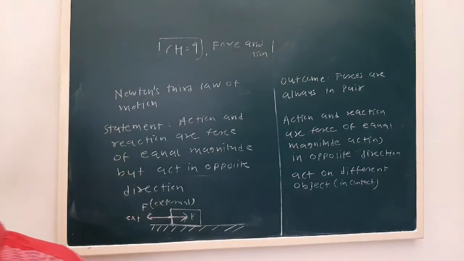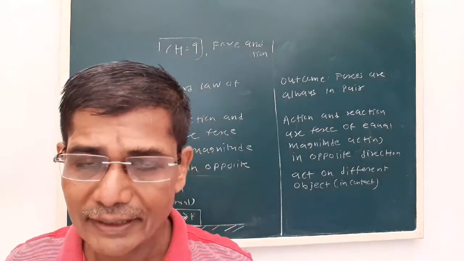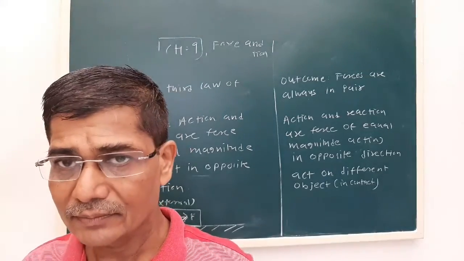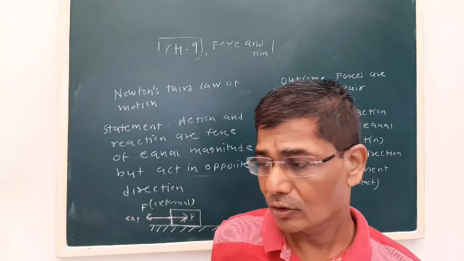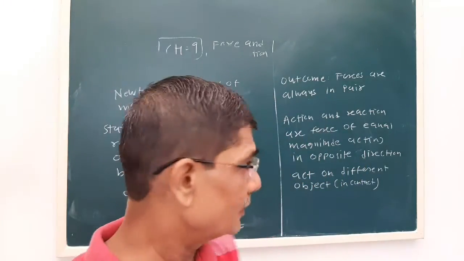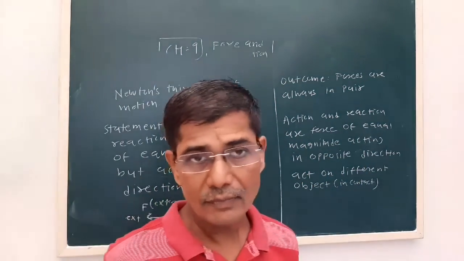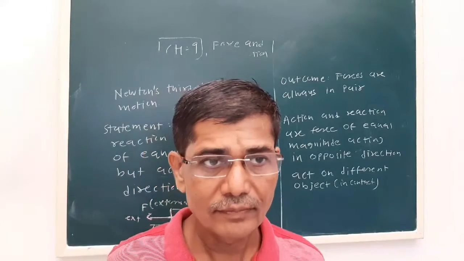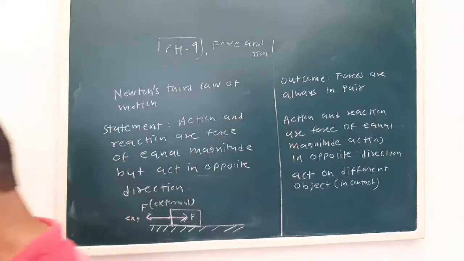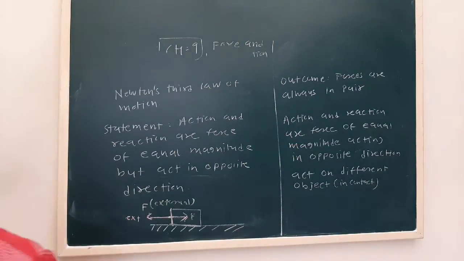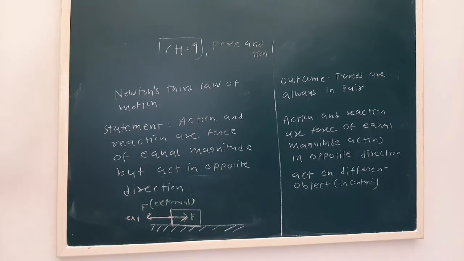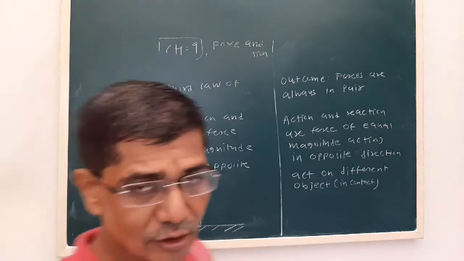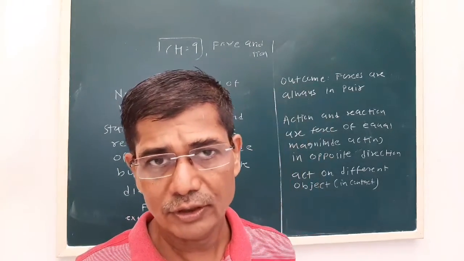It says action and reactions are forces of equal magnitude acting in opposite direction, on different objects. The outcome of Newton's third law is that forces are always in pair. Isolated force does not exist. So we have studied the three laws of motion.